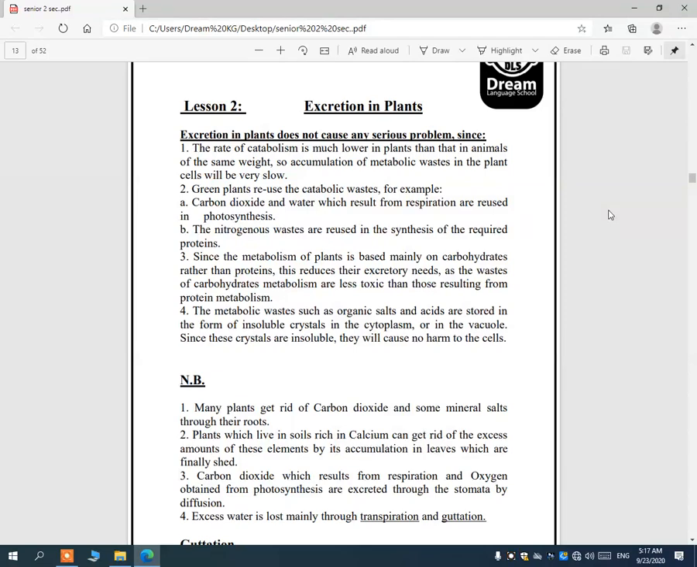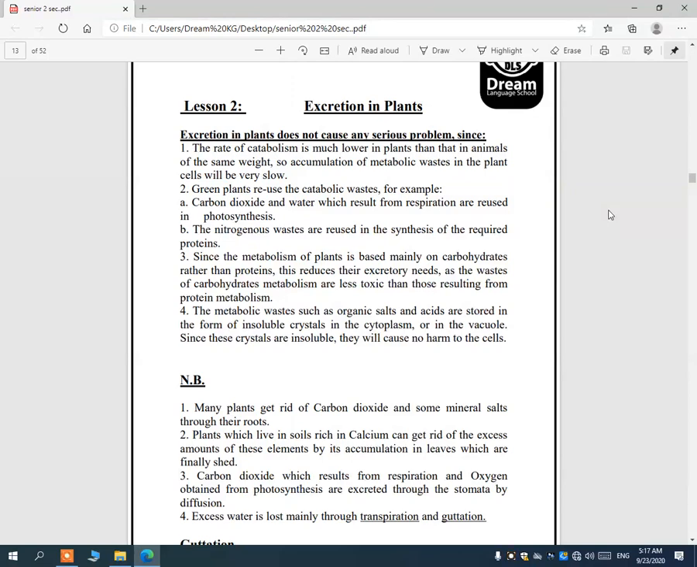Why? Give reasons. Number one, the rate of catabolism is much lower in plants than in animals of the same weight. So accumulation of metabolic wastes in the plant cells will be very slow. Also, number two, green plants can reuse the catabolic wastes, like what? Carbon dioxide and water, which result from respiration.